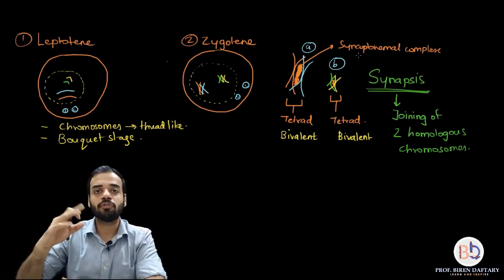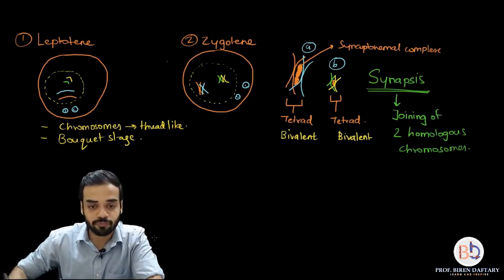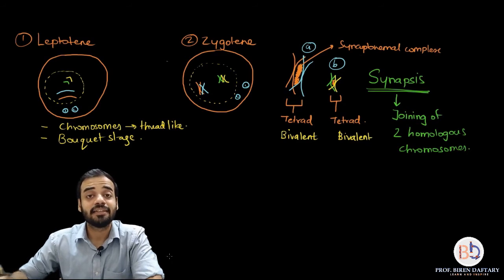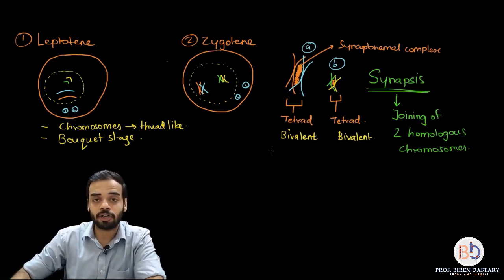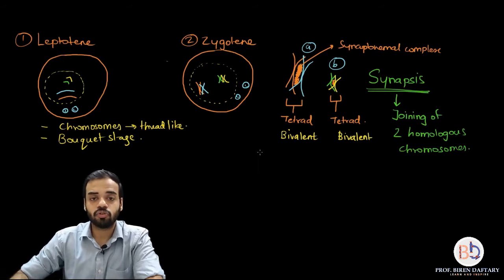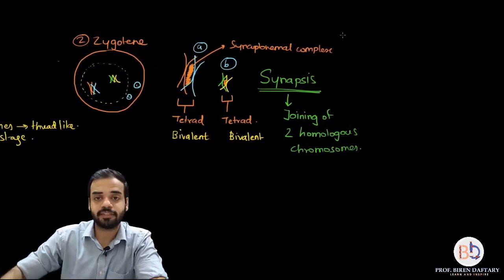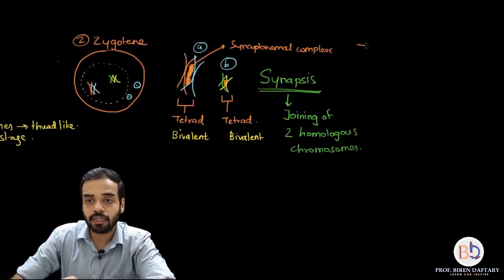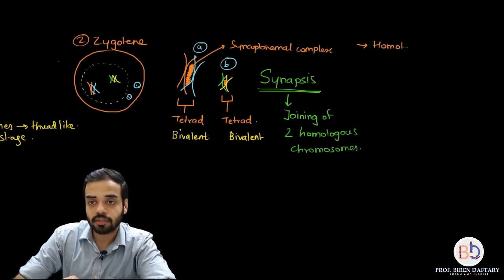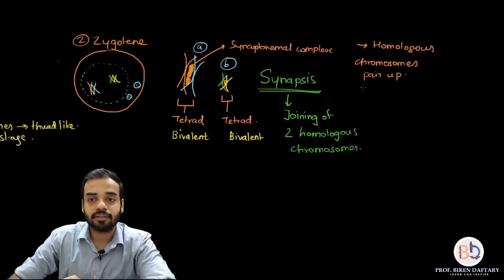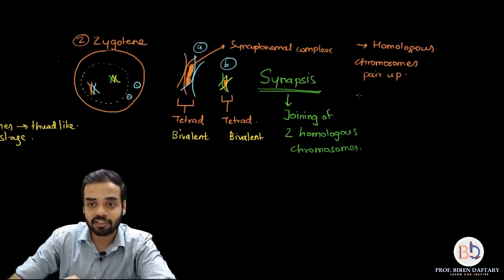Okay, now we are going to proceed with the next stage of prophase 1, which is called Pachytene. Anyway, let us first write down the important points in zygotene. Okay, so first point is, I'm going to write it down over here so that we have enough space. First point is going to be homologous chromosomes pair up, right? And that is called what? Tetrad or bivalent.